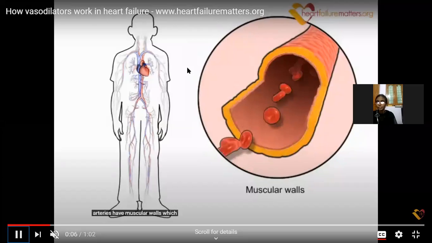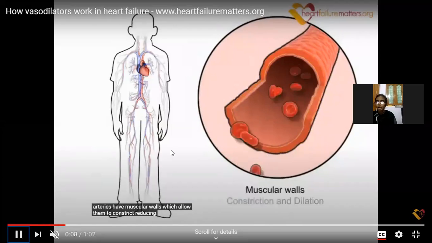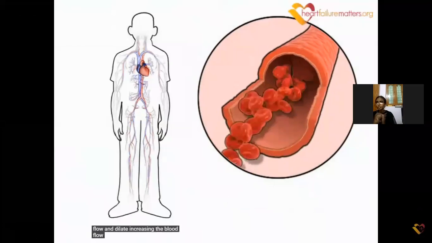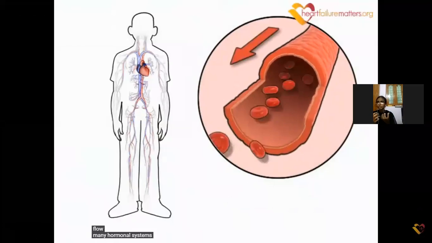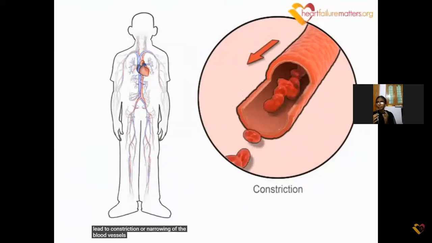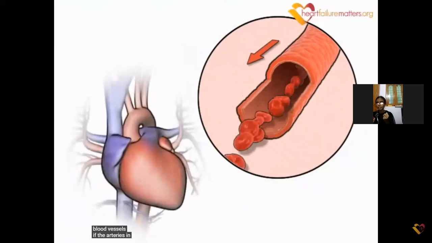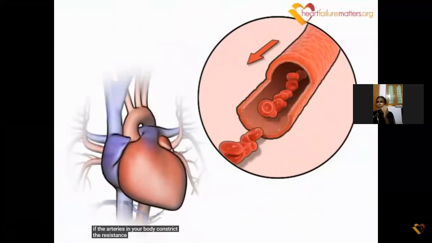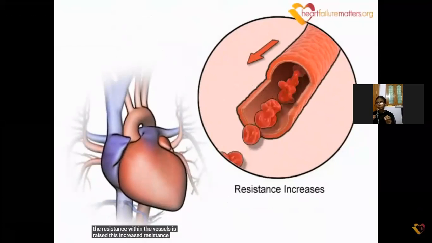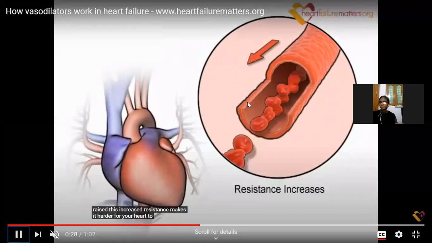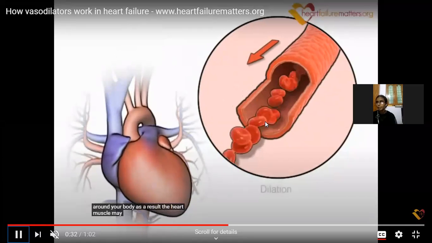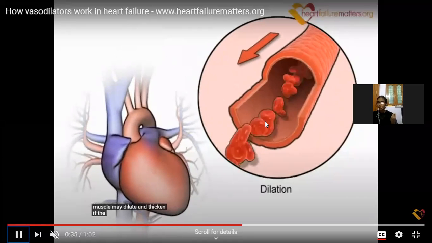If you see here in the heart, the arteries have muscles. Based upon the constriction or the non-constriction, the blood can flow easily. If the blood vessel is constricted more, the blood flow to the heart decreases. See here, if it is more constricted, the blood cannot flow easily.